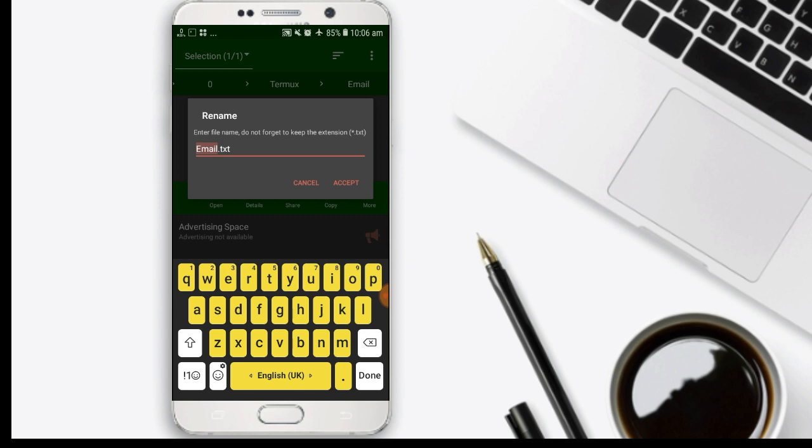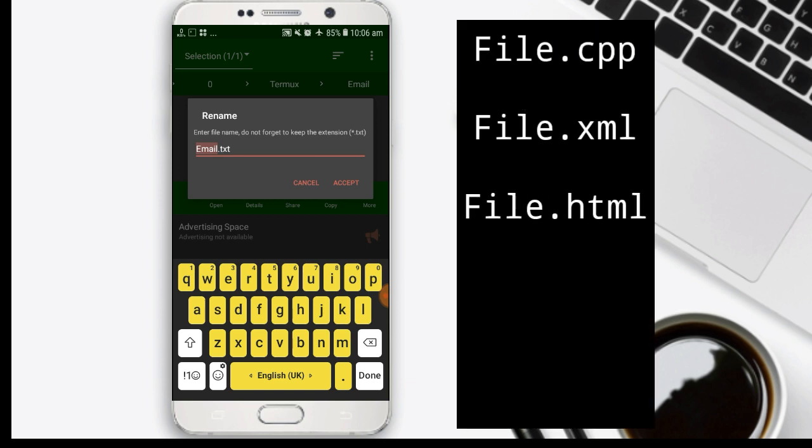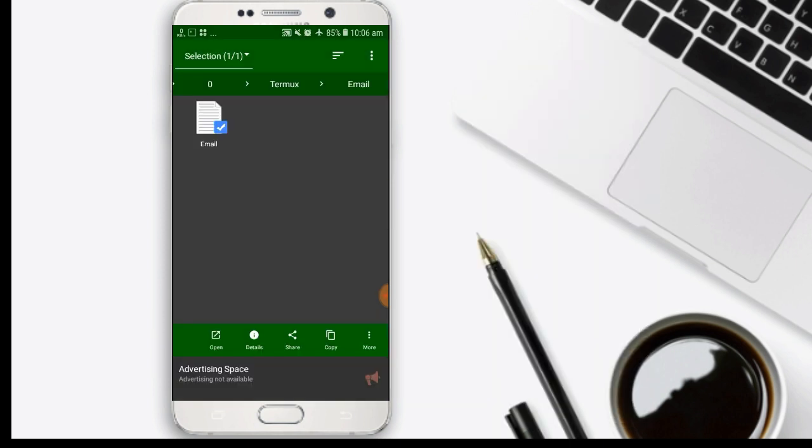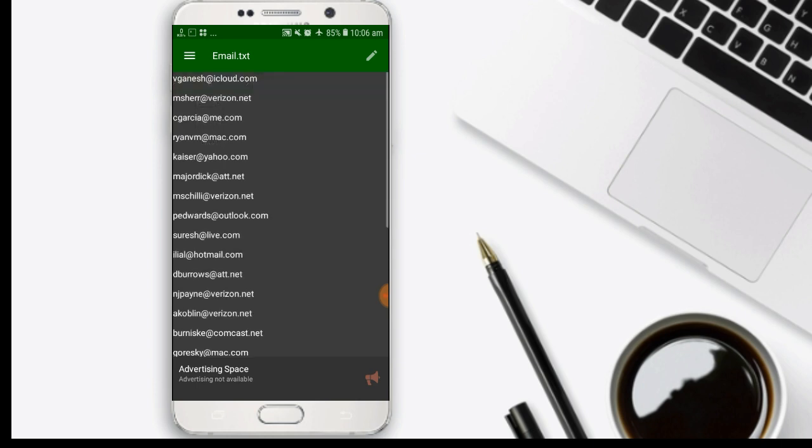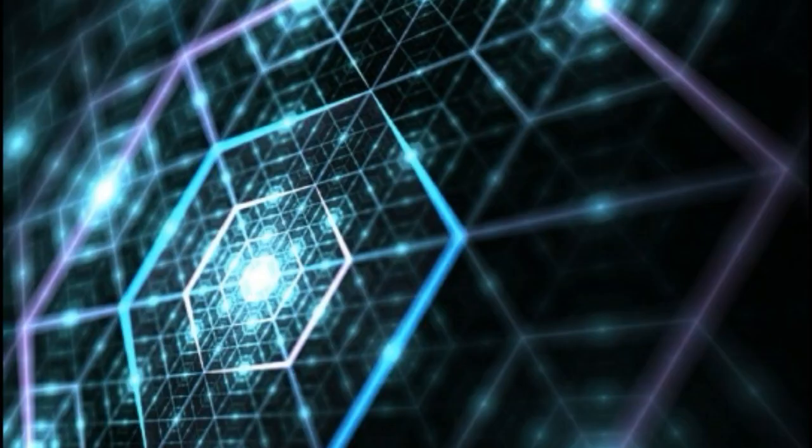You can also do this if you have email.cpp, c++, or .xml or .html or anything else. So you can see here the email. But the question here is, how can I access this email by using Termux or this file engineer? It's easy. Let's do it.